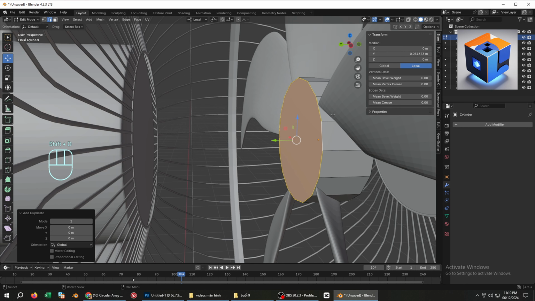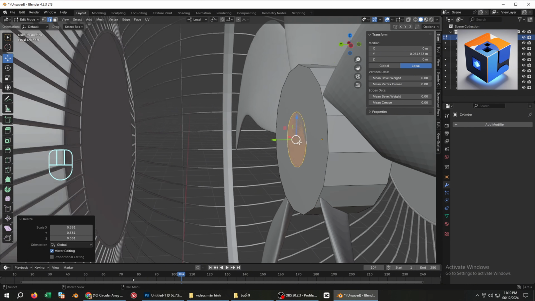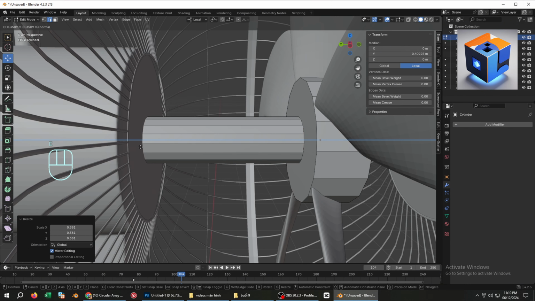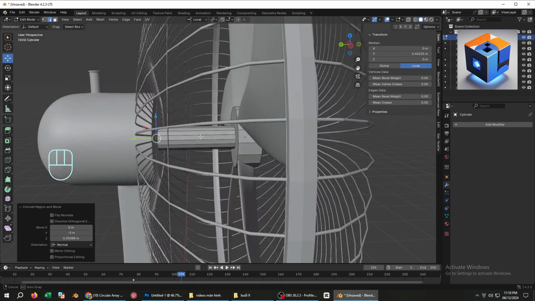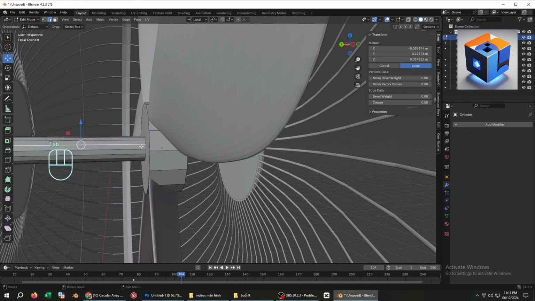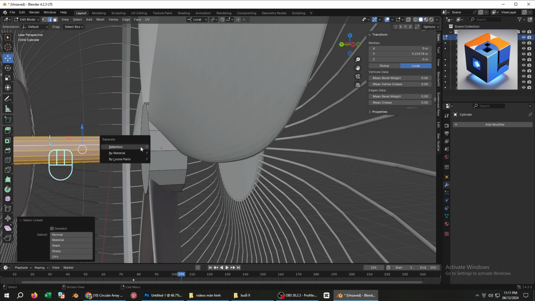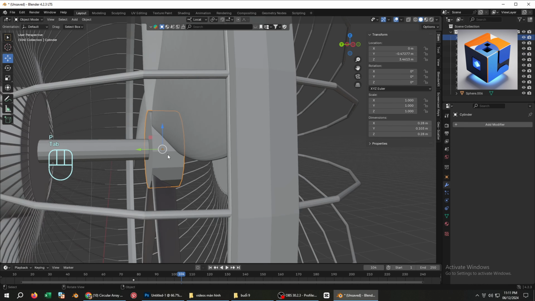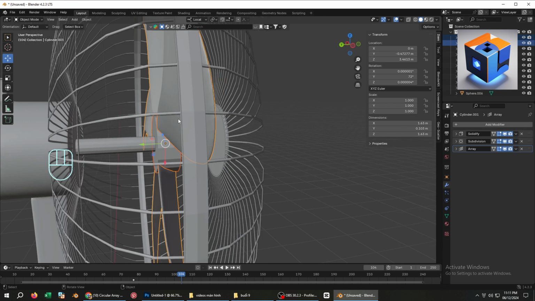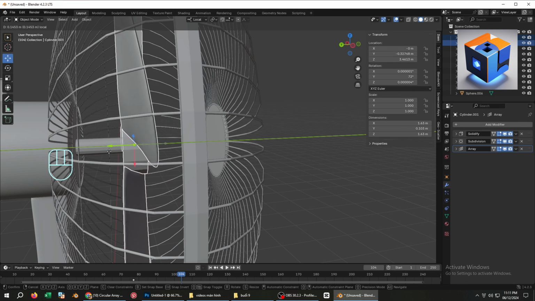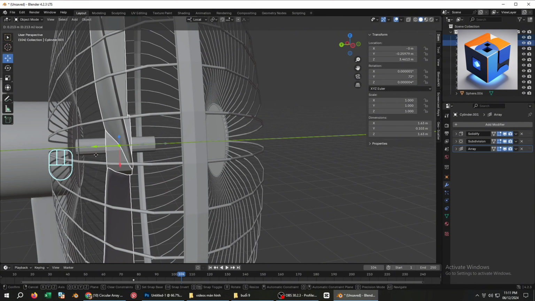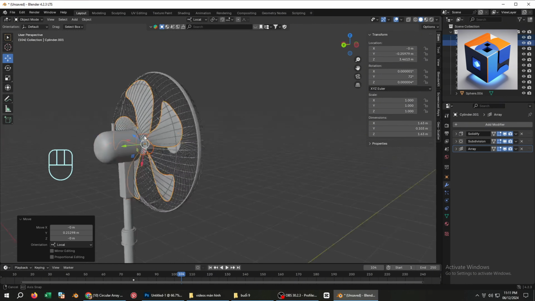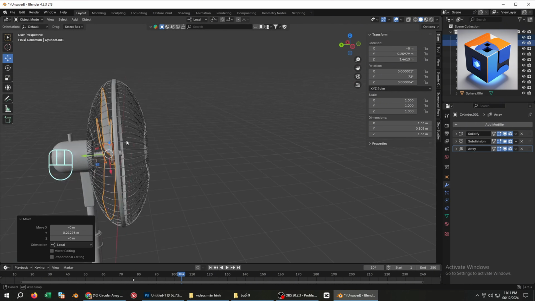Now let's create the fan's rotation axis. Select the center circle. Press Shift plus D to duplicate it. Then press P to separate it into a new object. Enter Edit Mode and extrude it slightly to make it longer. If it's too long, adjust it to make it shorter. Once that's done, we'll proceed to color it. Follow the coloring steps as shown in the video.